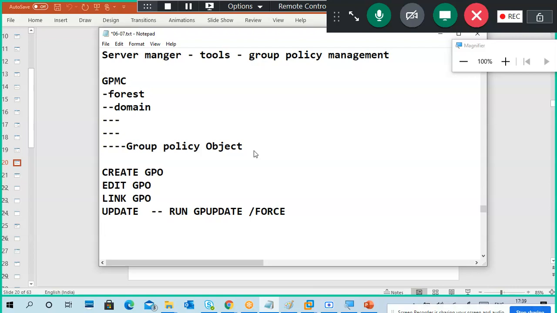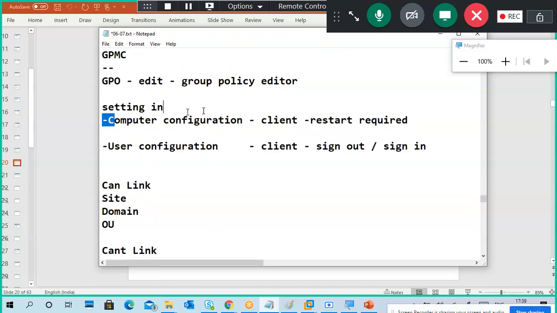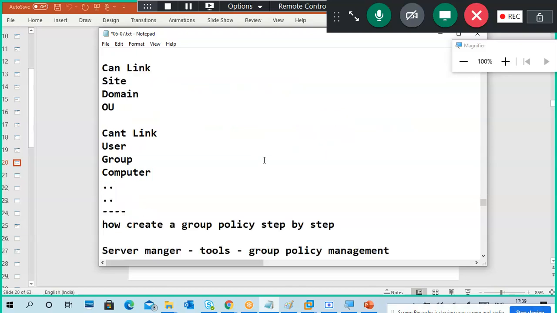It enforces the update, because sometimes the server also is lazy. On both server and client side it is better to do it. Update force once, and it depends upon your editing. If you edit the policy under computer configuration, you have to restart your PC. If you edit the policy under user configuration, then you have to sign out and sign in.